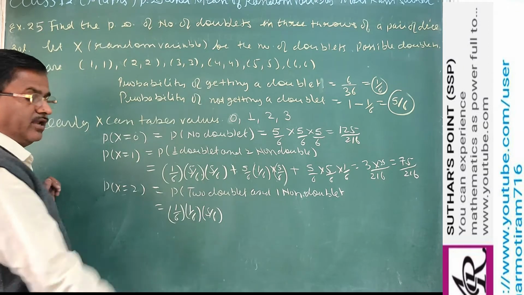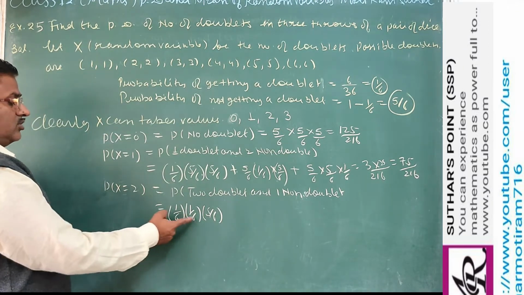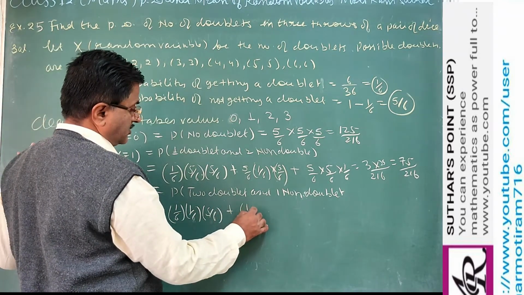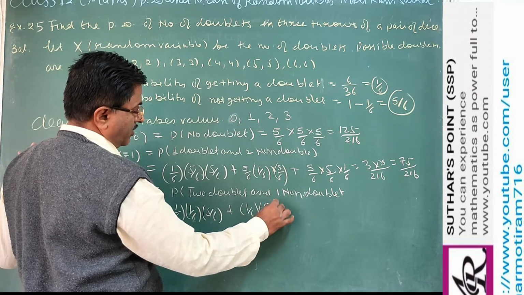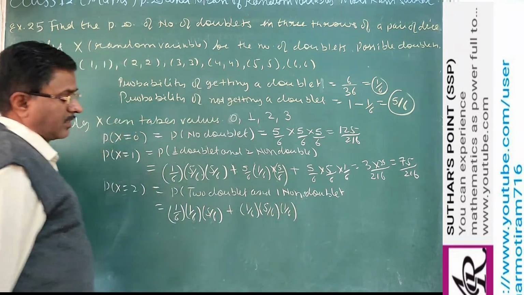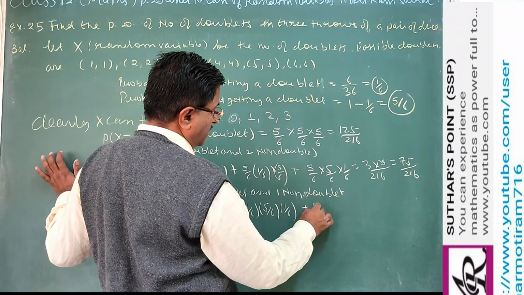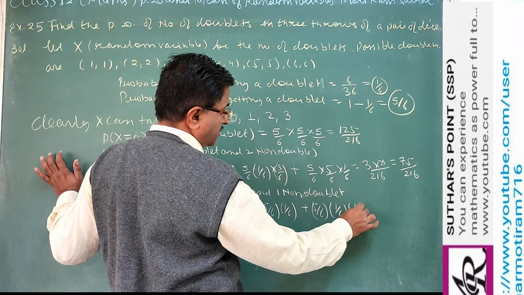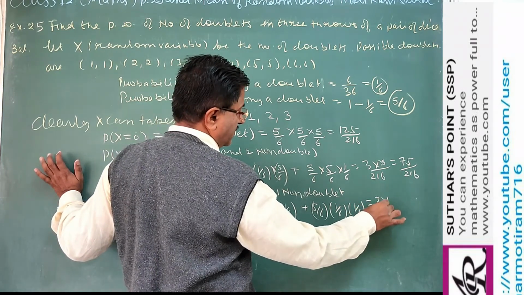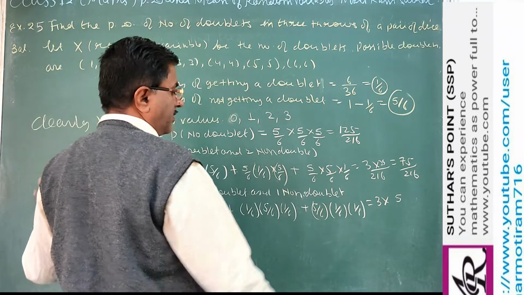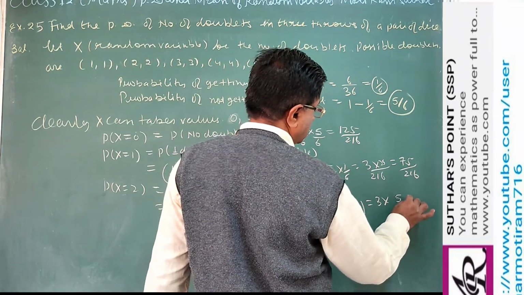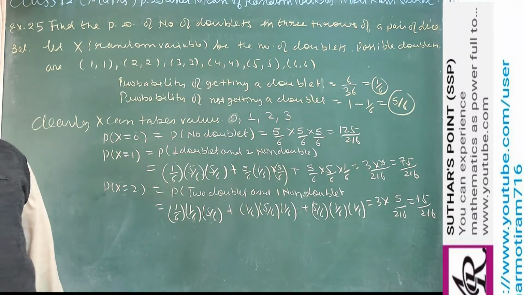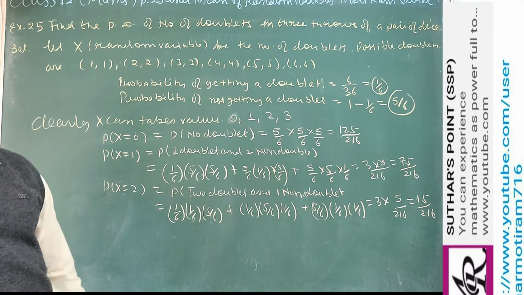So first and second throw give a doublet, third throw non-doublet. Then first doublet, second non-doublet, and third doublet. And first non-doublet, second and third doublet. So these are also 3 cases. In all 3 we have 5 upon 216, so 15 upon 216. In this way we find the probability of X equal to 2.